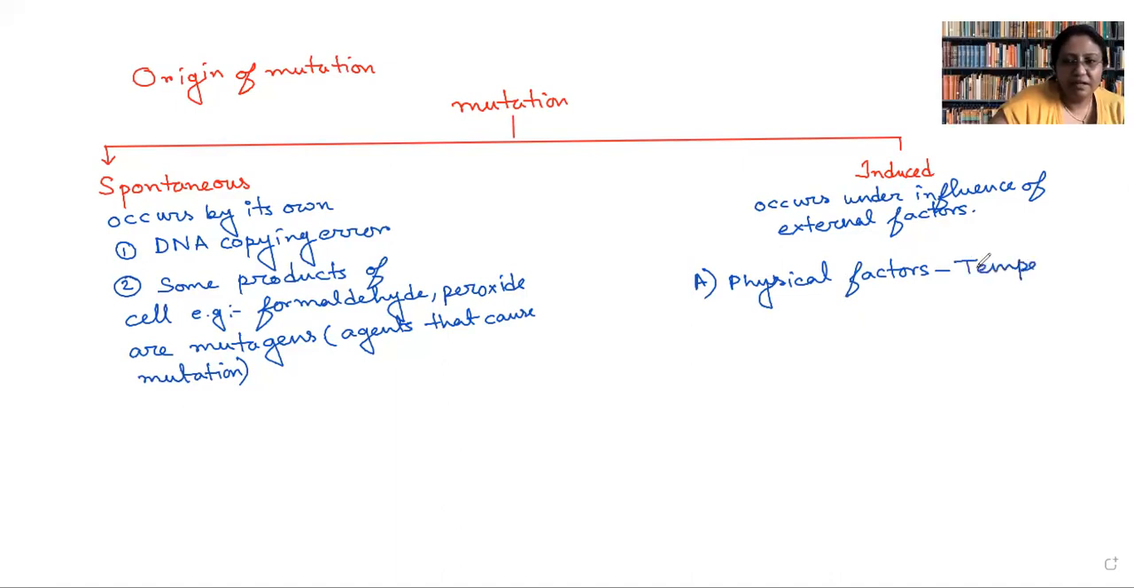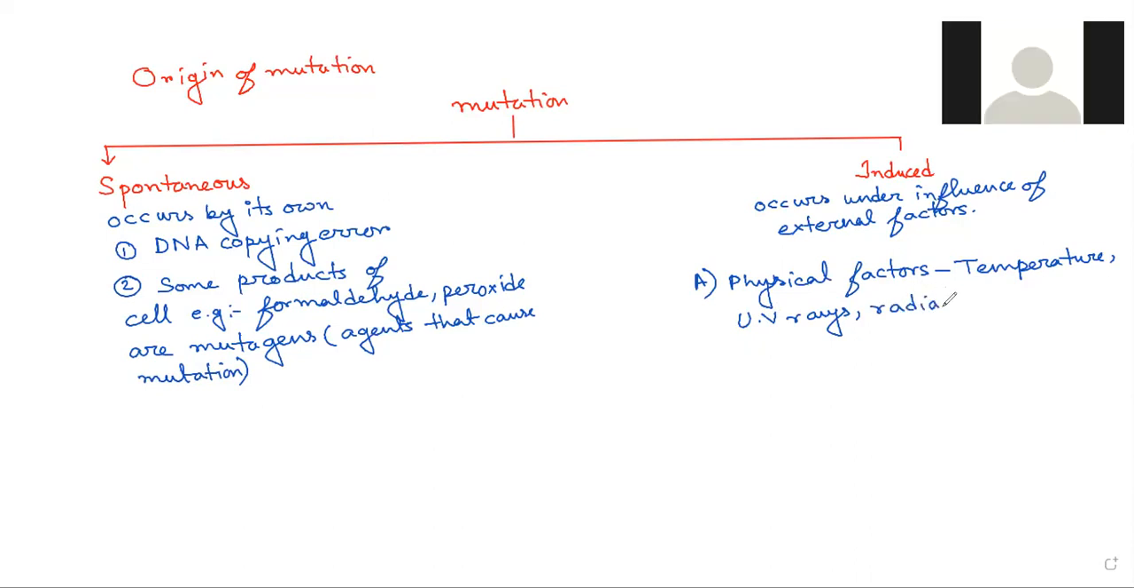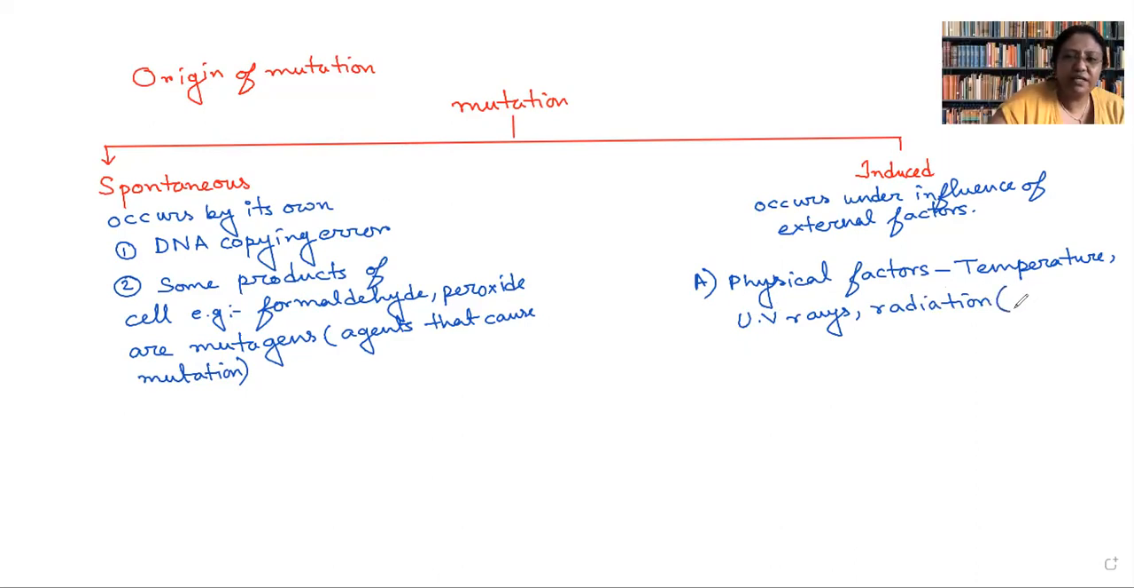Then another one, in lower unicellular organisms, UV rays can be one of the reasons for mutation. Apart from that, there can be radiations also, like X-rays. Pollution index in terms of what matters better. Carbon dioxide is not able to cause any mutation.